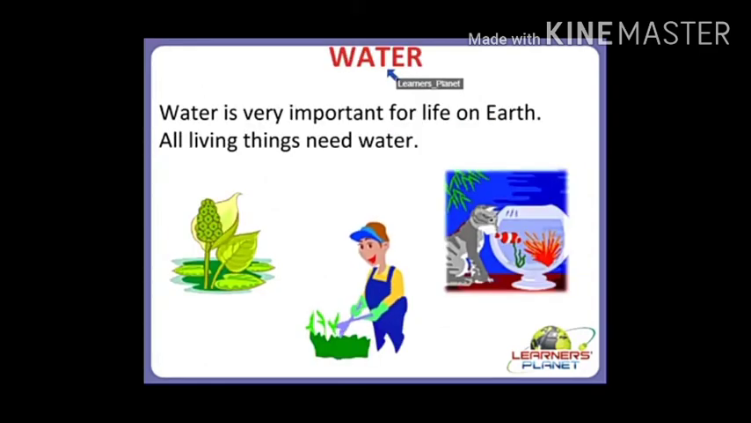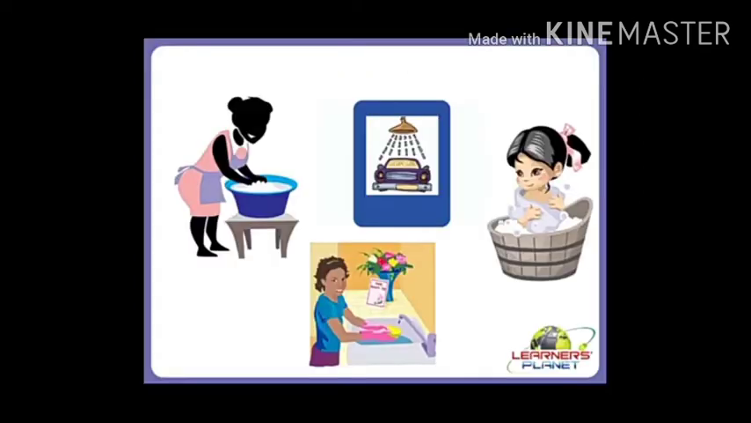Next, water. Water is very important for life on earth. All living things need water. In our first class, we learned that food and water are important characteristics of living organisms. It means that food and water are taken only by living organisms but not by non-living things.